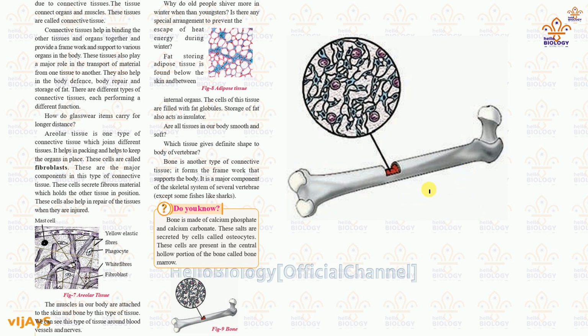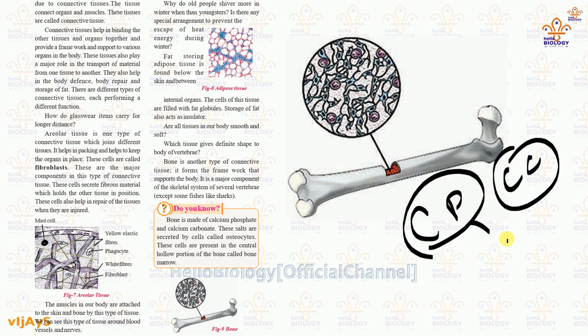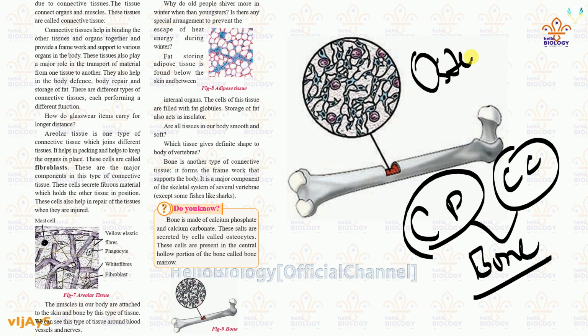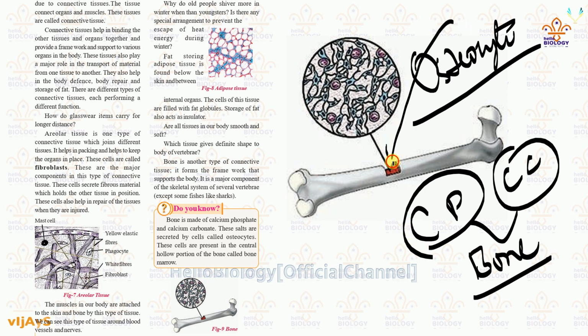And what is bone made up of? Calcium phosphate and calcium carbonate. These two compounds make the bone very strong. And these salts are secreted by osteocytes in our bone. Understood? In the bone, osteocytes are present. Those osteocytes are most important, and they produce this and release it into the bone.